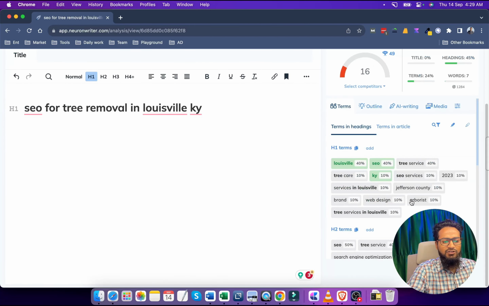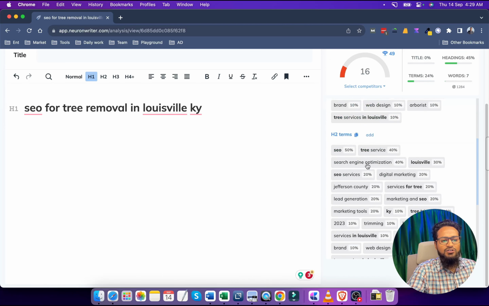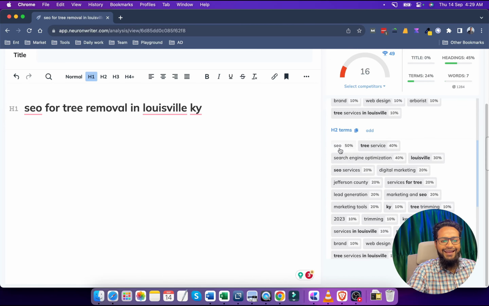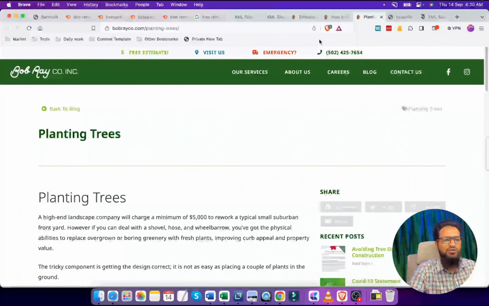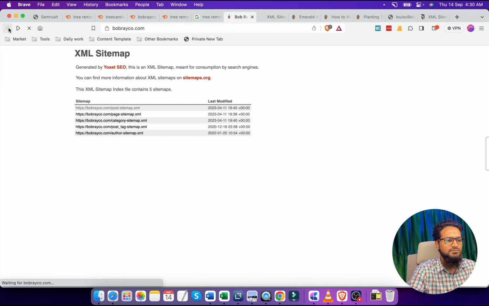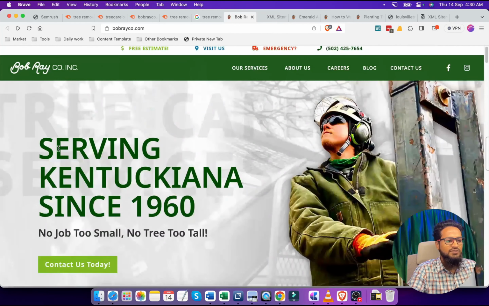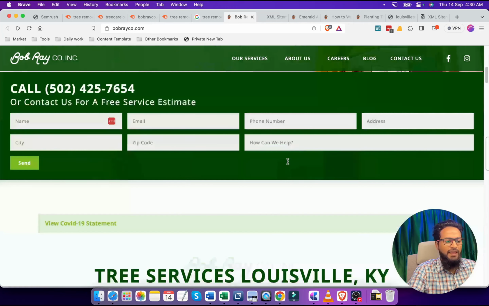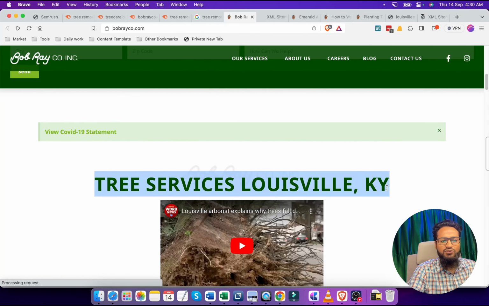And here we can see the H2 terms, right? So we can also add these terms in our H2 tags. The H2 tag is also important. So on our homepage we can use H2 tags, right? If we see our competitors, this might be the H1 tag and this might be the H2 tag.